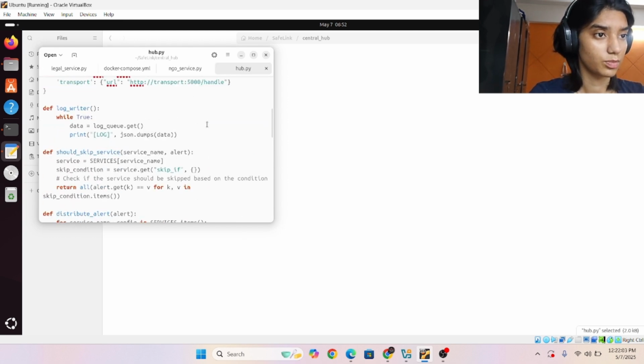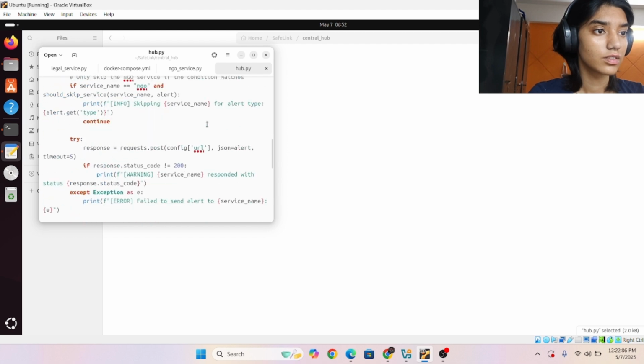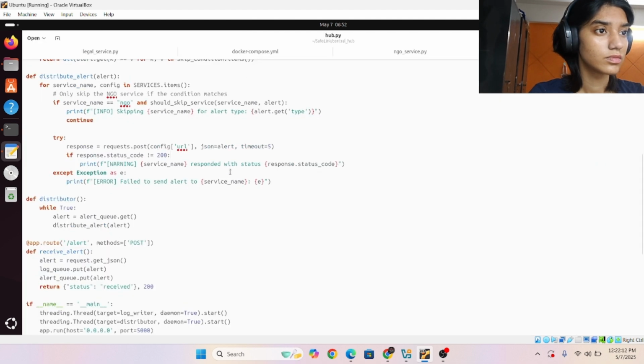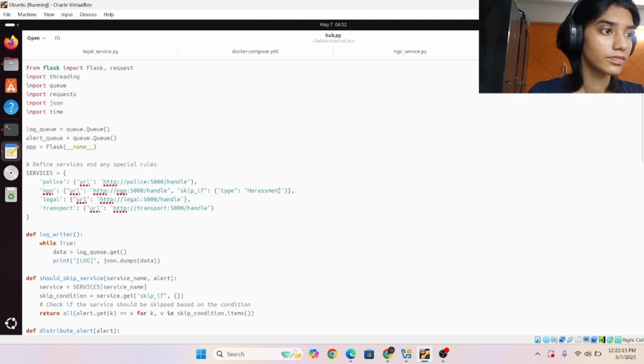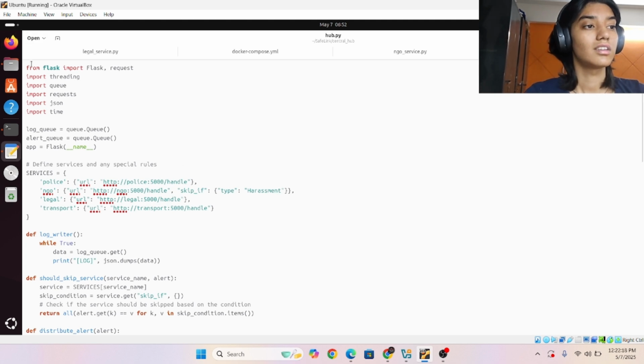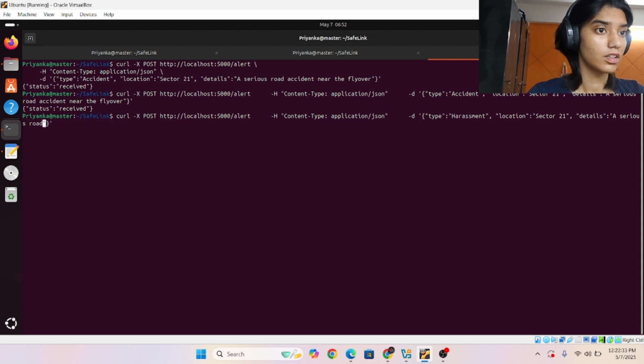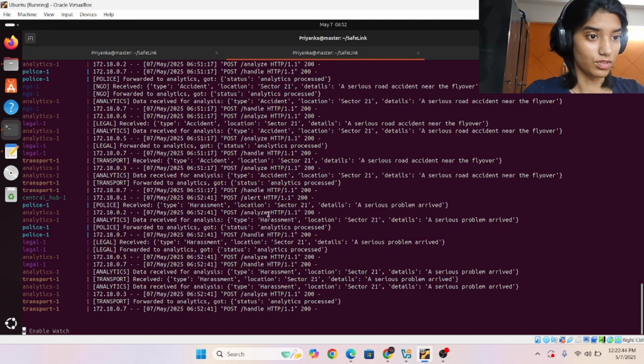The central hub is the one responsible for it. So harassment is the one, and let's just say a serious problem. Alright, and it shouldn't be calling the NGO service accordingly.